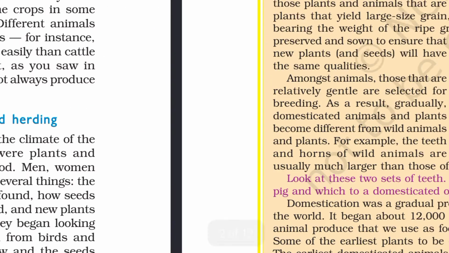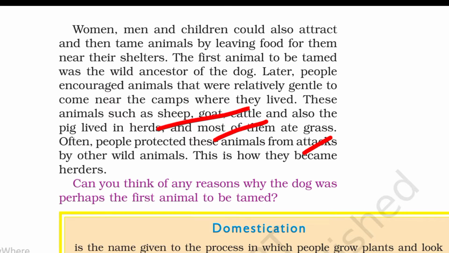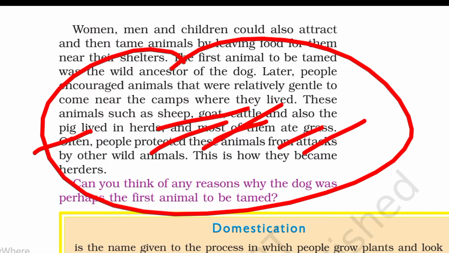Then next, people had knowledge of what kind of animals to herd. They herded only sheep, goat, cattle and pig, not wild animals, because wild animals are dangerous for them: they are faster and huge compared to the size of men. So they herded only sheep, goat, cattle and pig. They trained and used these animals for farming.